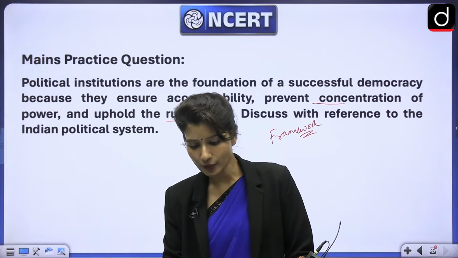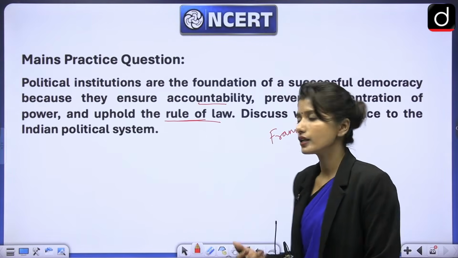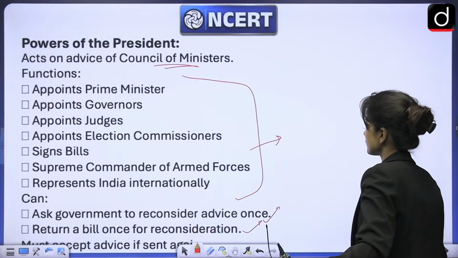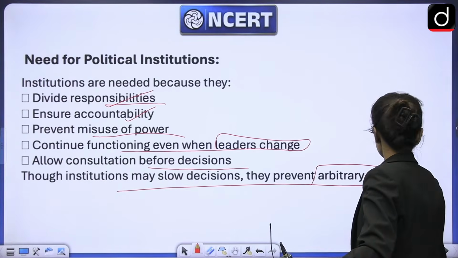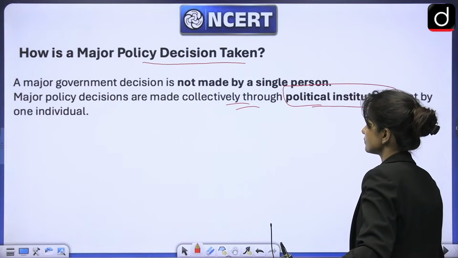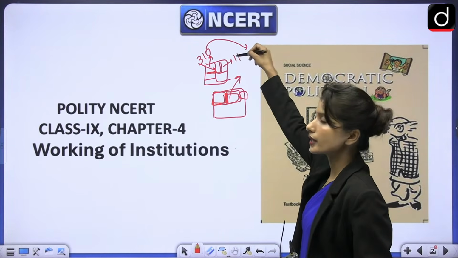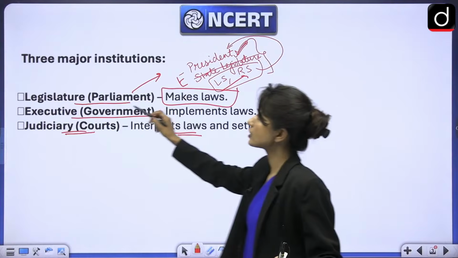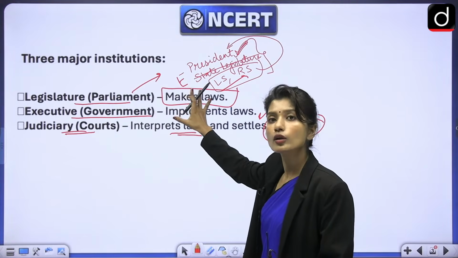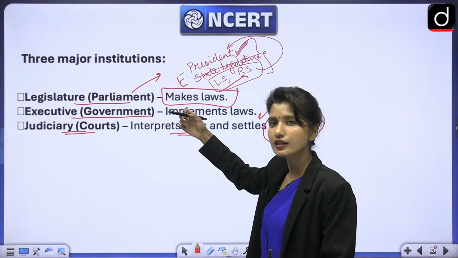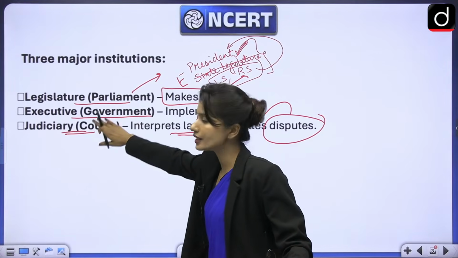Thank you so much. How to make notes? Yes, see, for NCERTs, largely do not make notes. If you want to make notes, the note should be something like this. I'll tell you. So let's say we started here. If you wanted to make the notes of this chapter, topic, working of institutions, 3 types of institutions, legislature, executive, judiciary, do not write this. This is something you should know by heart when you're making notes for NCERTs. This is why 2 or 3 reading is important, so that you already understand basics and then you only write the bullet points. So I've just written this, right?